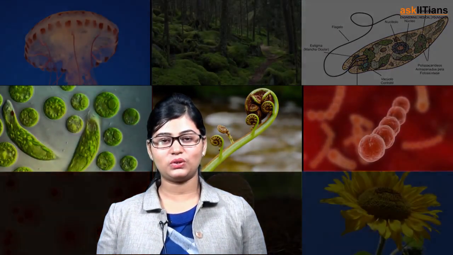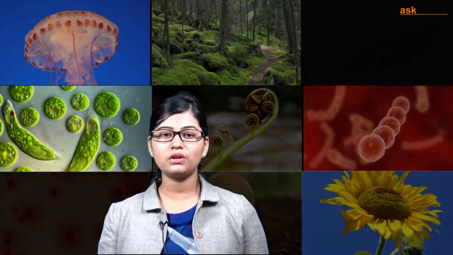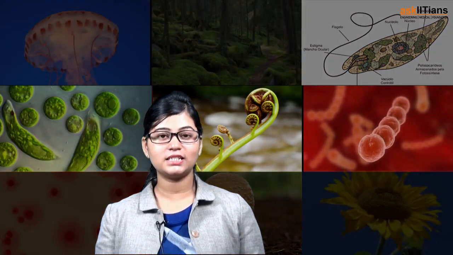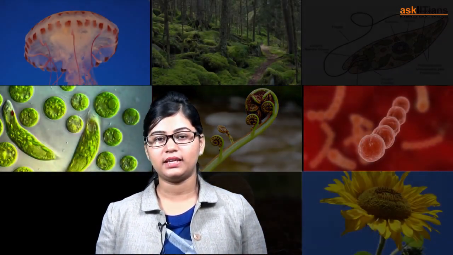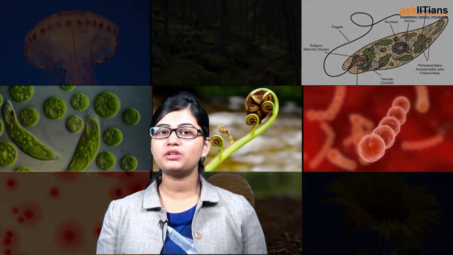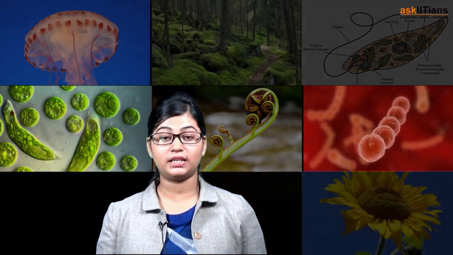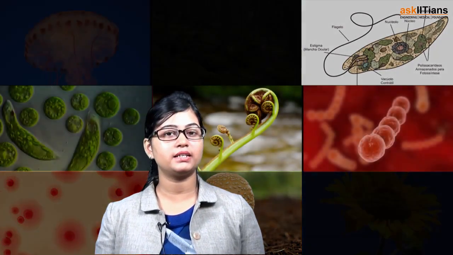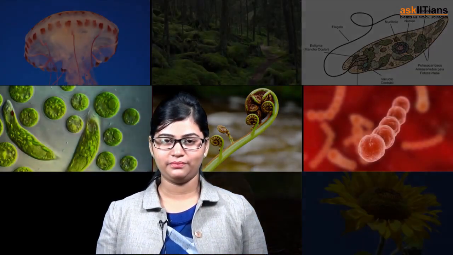Then we learned about the 5-kingdom classification, the 6-kingdom classification, as well as the 3 domains that scientists follow these days. And then in part 2 of the classification, we learned about the 5 kingdoms: Monera, Protista, Fungi, Animalia, and lastly Plantae.